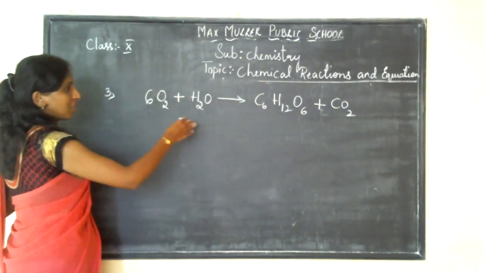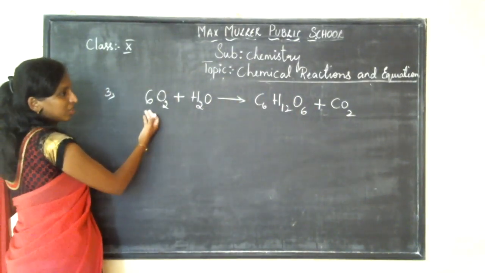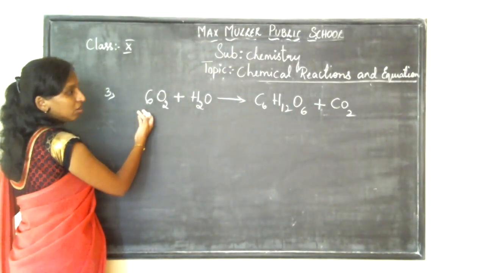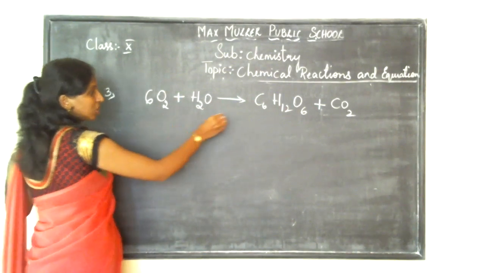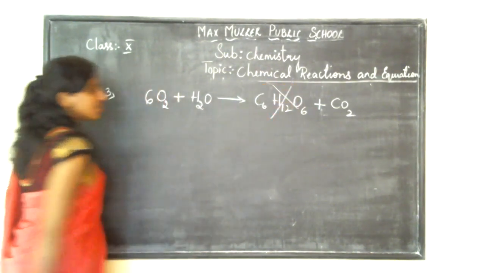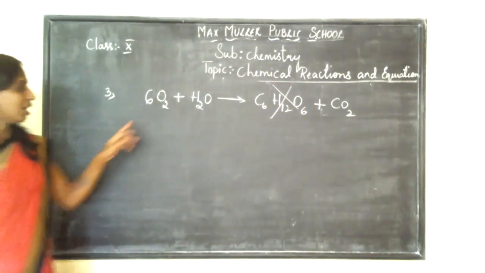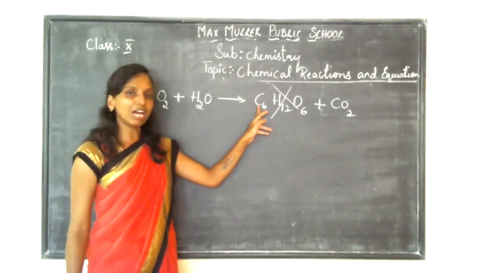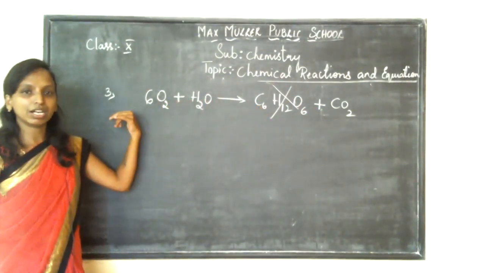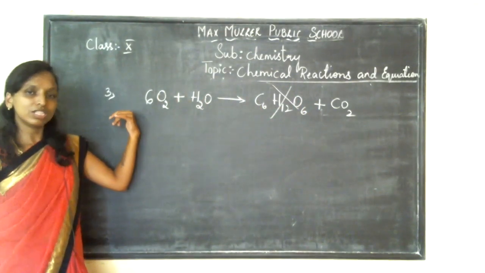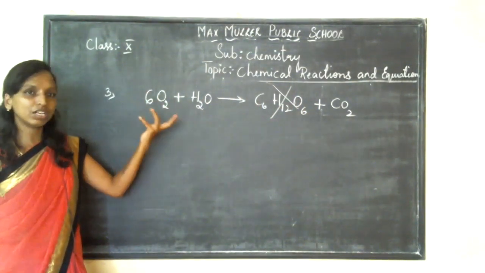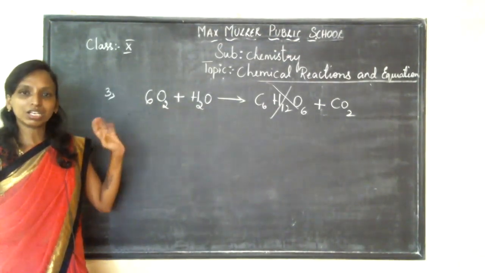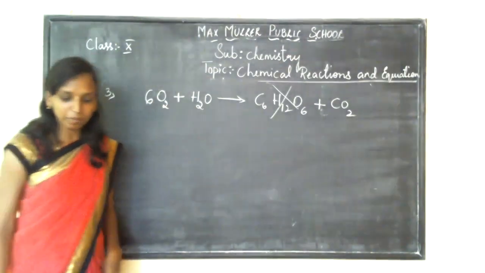So okay, let me take carbon. I didn't take carbon dioxide here. Carbon is not present in the reactant. Then how will the equation be balanced? The equation is completely wrong, children. Why? Because I took only oxygen and water, correct? And I have carbon in the product. Where is carbon in the reactant? Is it there? No. So this tells you that the chemical reaction has not taken place between these. Okay.